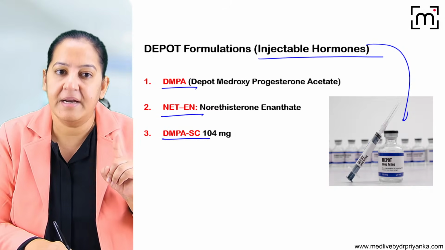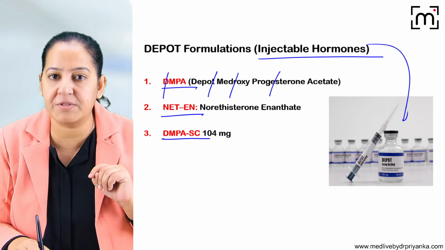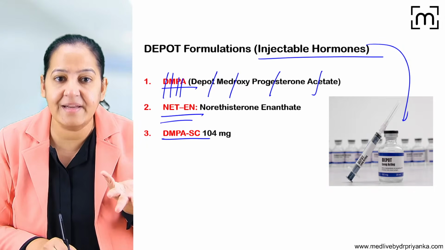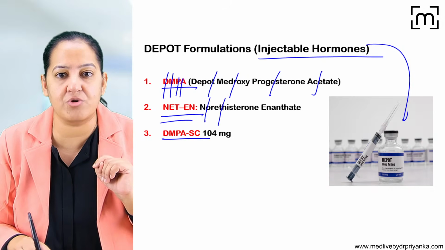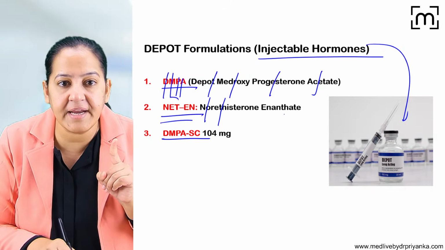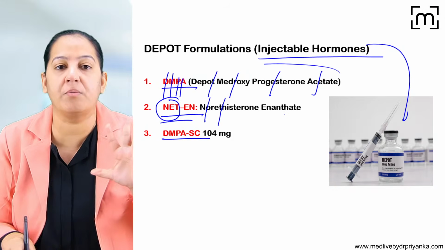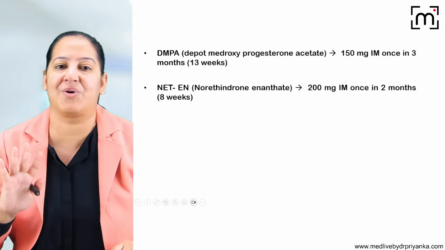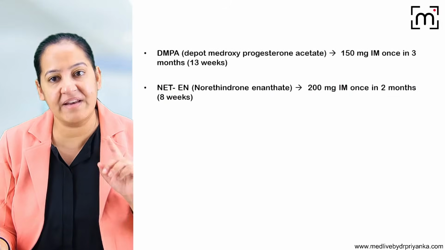What is DMPA? D is depot medroxyprogesterone acetate, DMPA. What is NETEN? NET is norethisterone, which is one of the progestins. By the way, these contain only progesterone. They don't contain estrogen. They contain only progesterone as the injectable.